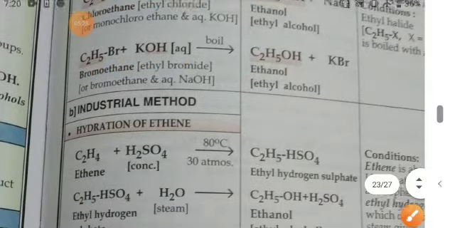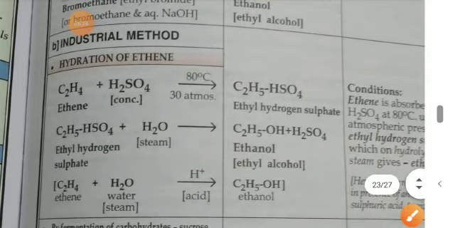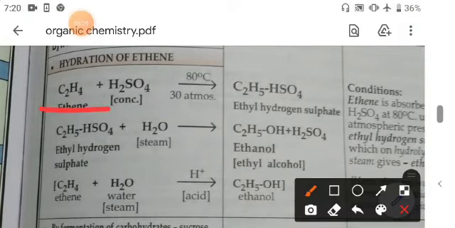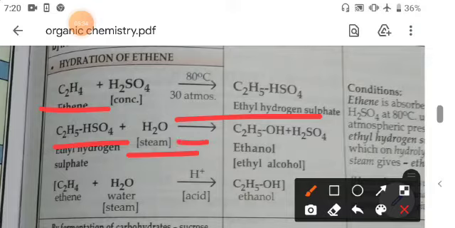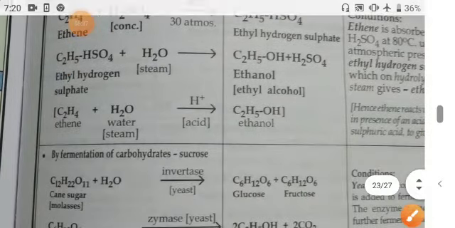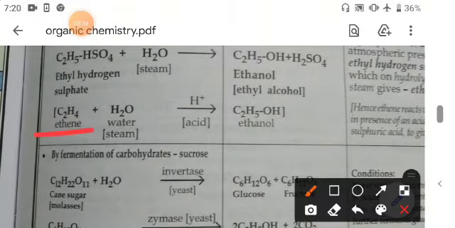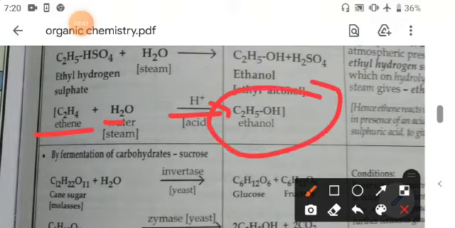Now industrial method. Here ethene reacts with H2SO4, it gives the ethyl hydrogen sulfate, and when it reacts with water it gives the ethanol and H2SO4. And this ethene reacts with water, and due to the presence of acid it gives the ethanol.